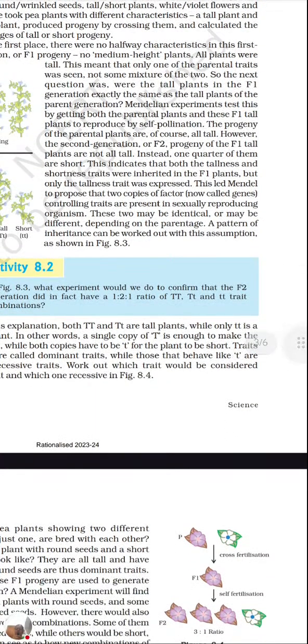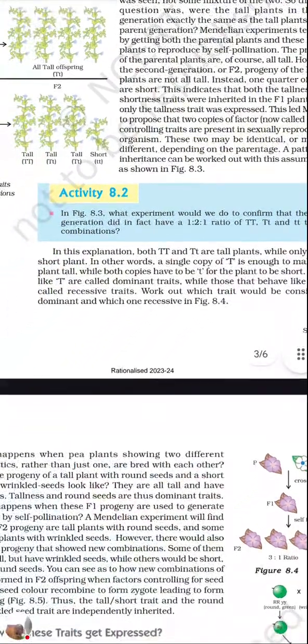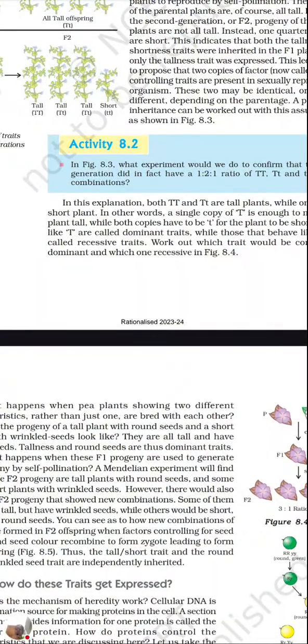This led Mendel to propose that two copies of the factors, that is, the genes controlling traits, are present in a sexually reproducing organism. So always two copies are present. These two may be identical, like TT, or different, one capital T and one small t. A pattern of inheritance can be worked out with this assumption, as shown. So here he calculated the pattern.